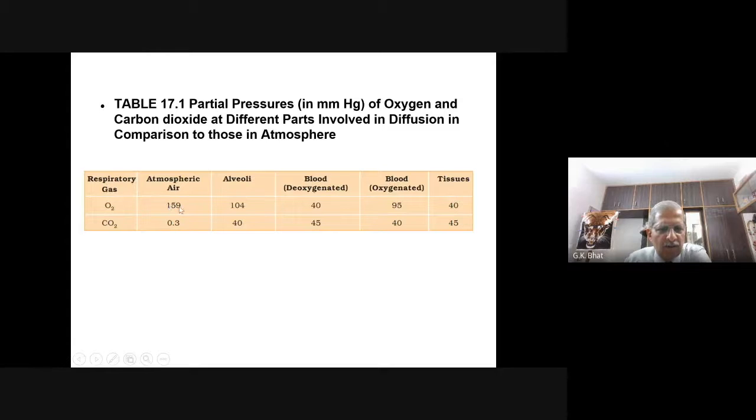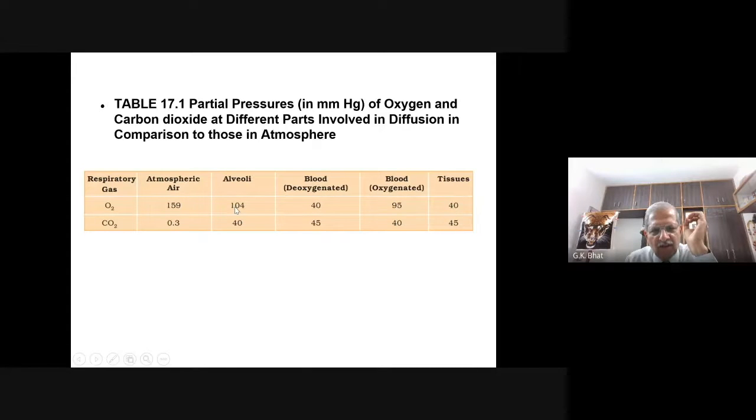When the atmospheric air is taken into the alveoli, the partial pressure of oxygen there is 104. If you look at the partial pressure of oxygen in the blood vessel that has brought the deoxygenated blood to the alveoli, it is 40.